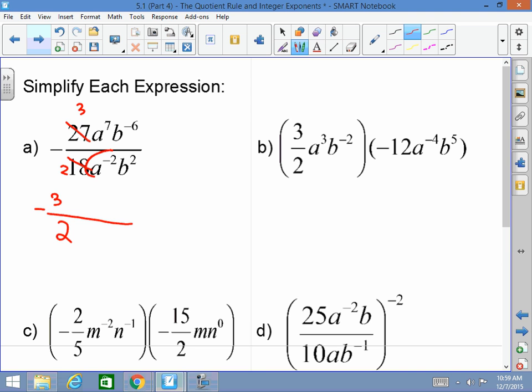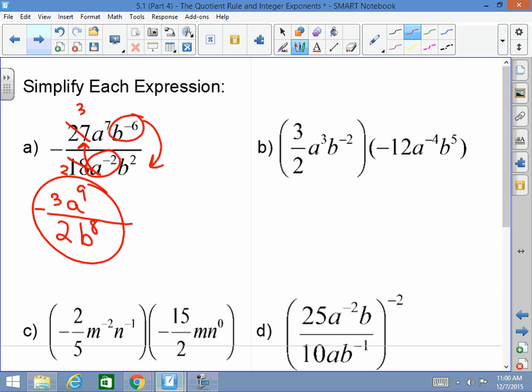I got a to the negative 2. But I got to bring that up to become positive, correct? So a to the 7th times now a squared becomes a to the 9th. This b to the negative 6 comes down. So now I have b squared times b to the 6th. That becomes b to the 8th. Exactly. Does that make sense?